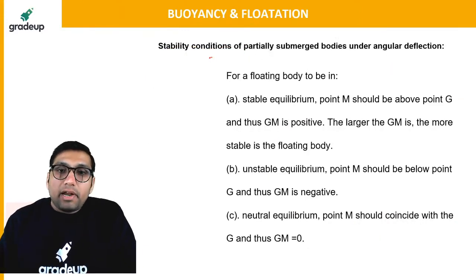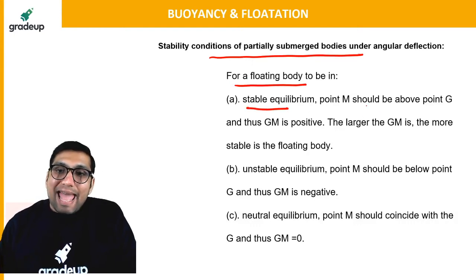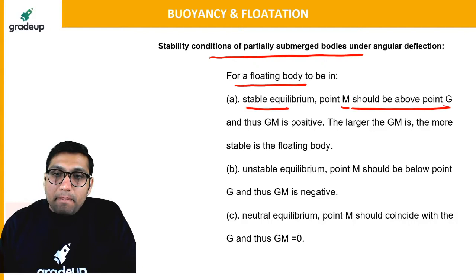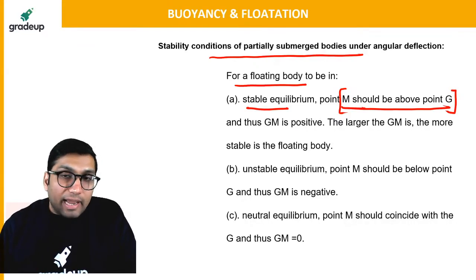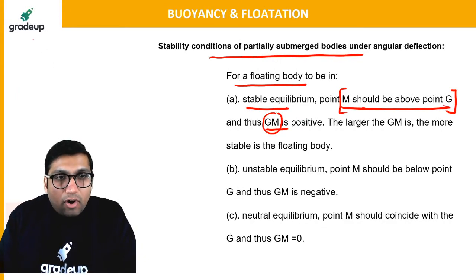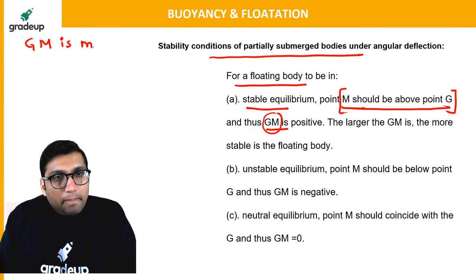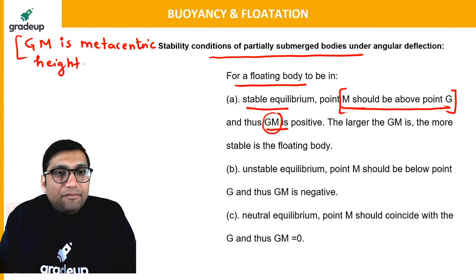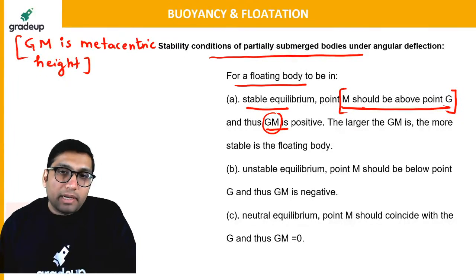So the stability condition is, for a floating body to be in stable equilibrium, M should be above point G. The metacenter should be above the center of gravity. Or we can say, what is the meaning of GM? GM stands for metacentric height. I will tell you what metacentric height is, don't worry. Just wait for one minute.